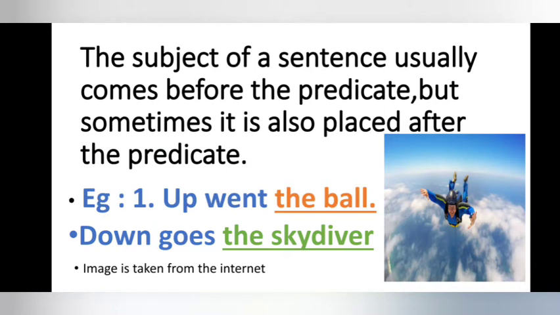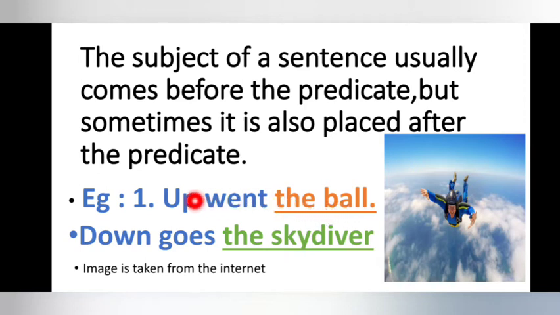But in some exceptional cases, we have to change the position of the subject. The subject of a sentence usually comes before the predicate, but sometimes it is placed after the predicate. Example, you can check example number 1. Up went the ball, down goes the skydiver. You can see two parts here underlined, the ball and the skydiver. The naming part, you can see, is the ball. The subject is the ball here.